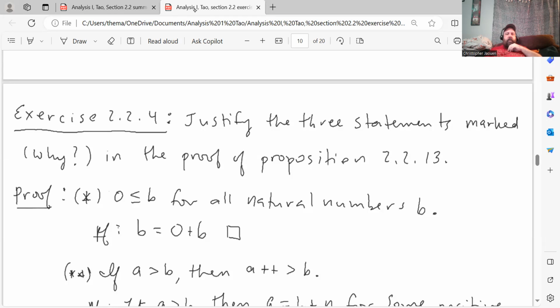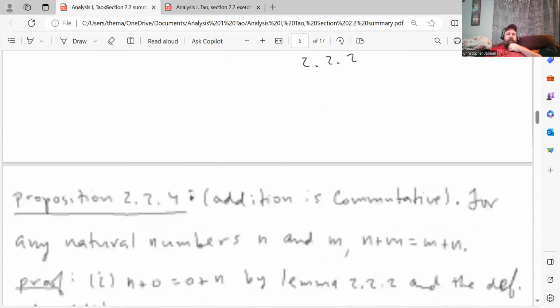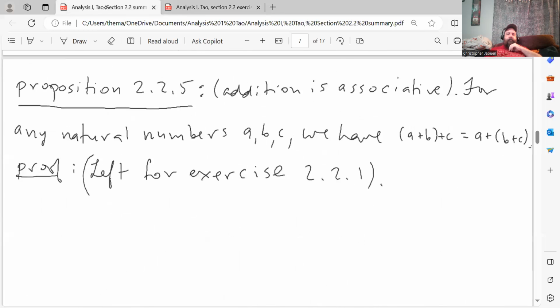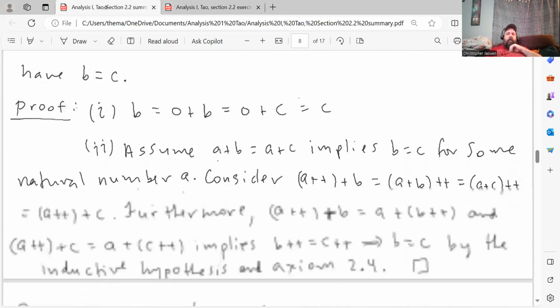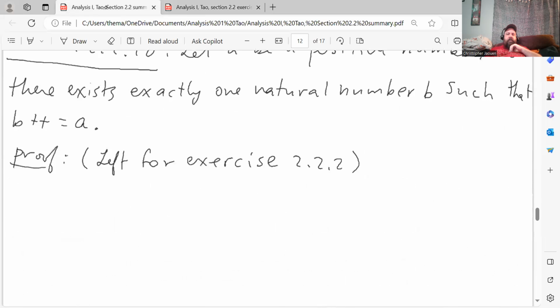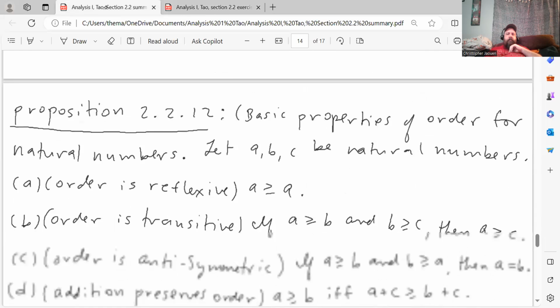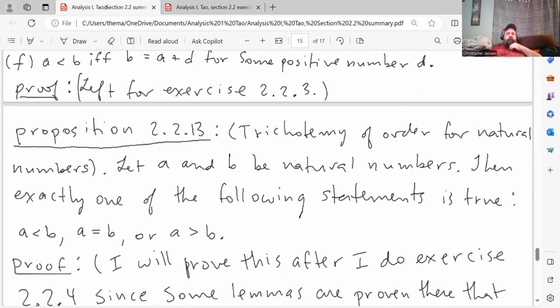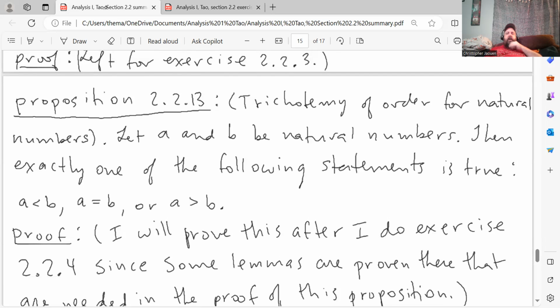That's the trichotomy law, but let me just show it to you again so your memory is refreshed. Let's see, I think it was towards the end. Here we go. This is the trichotomy law for the natural numbers. So let A and B be natural numbers, then exactly one of the following statements is true: A less than B, A equals B, or A is greater than B.